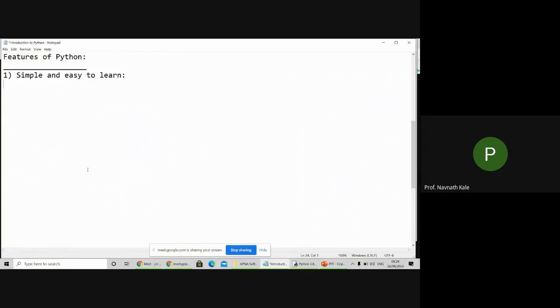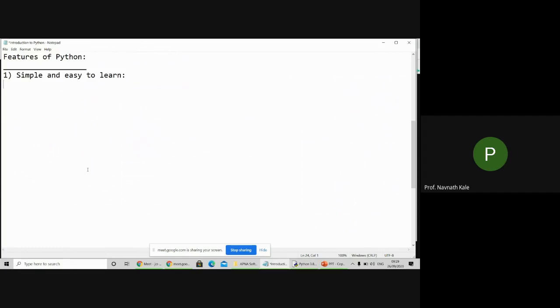Means we can reduce the program size in Python. Suppose in Java the program size is suppose 100 lines. So here in Python it is only 10 to 15 line code.